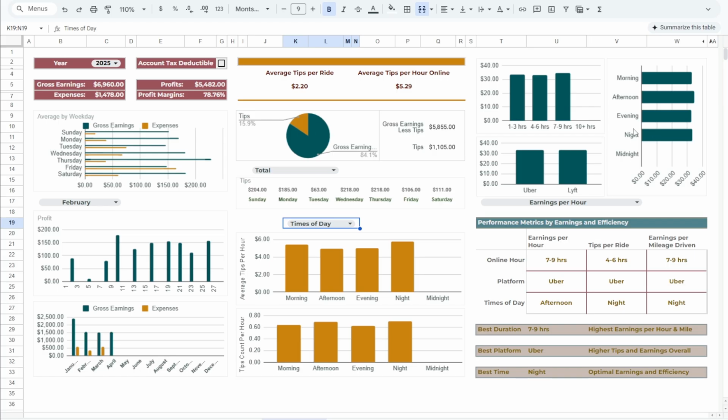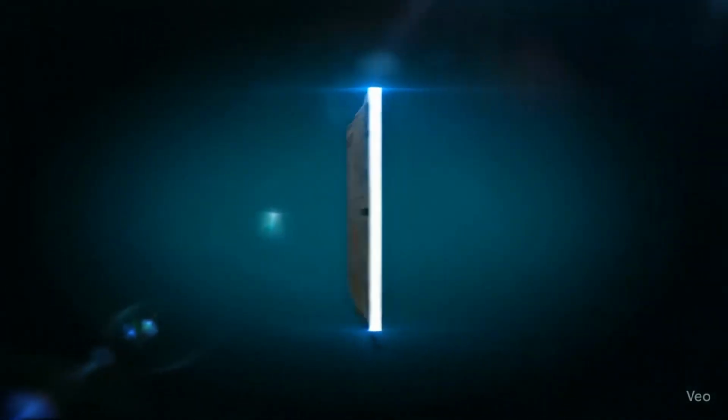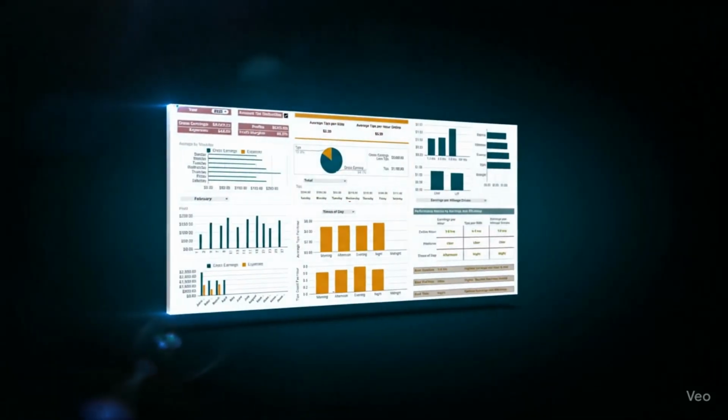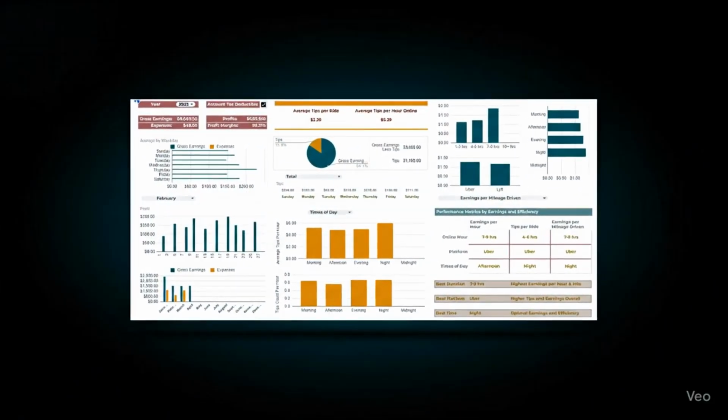All this data funnels into a performance insights panel at the right. It automatically highlights the most efficient time of day, the platform that generates the most earnings per hour and per mile, and even the optimal session length for maximum profitability. For example, you may discover that driving on Uber during a 7 to 9 hour shift at night consistently brings in the best returns. Finally, as you build your log over time, the dashboard continues to evolve with deeper insights. This spreadsheet gives you the clarity you need to drive smarter, earn more, and stay in control of your business.